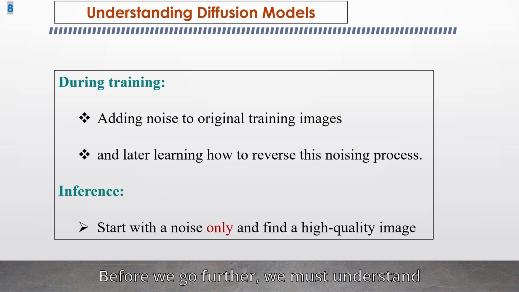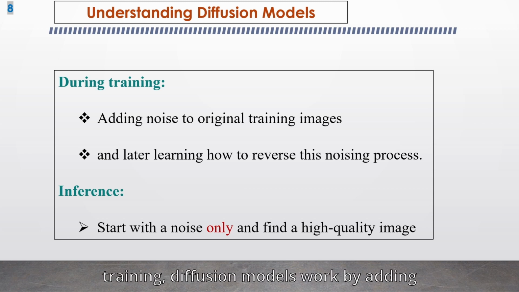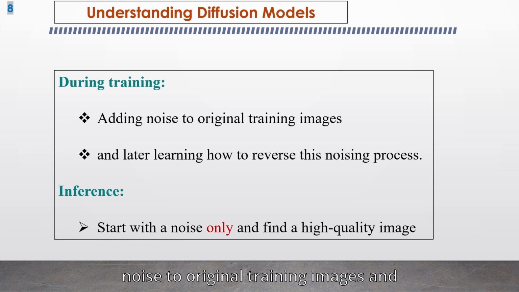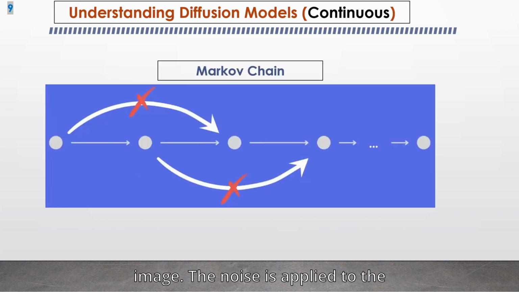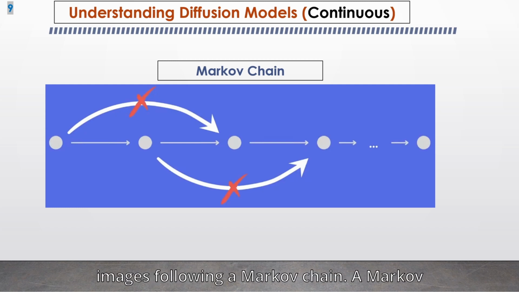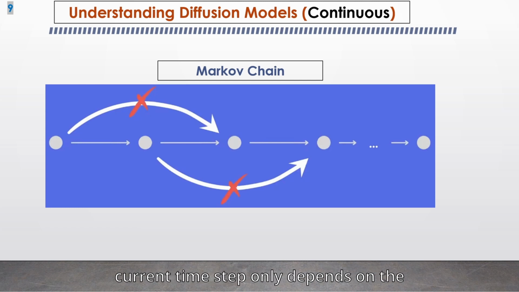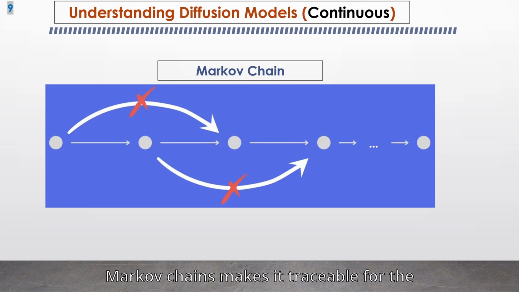Before we go further, we must understand diffusion models. In a simple way, during training, diffusion models work by adding noise to original training images and later learn how to reverse this noise process. And during inference time, the trained diffusion model will start with noise only and find a high-quality image. The noise is applied to the images following a Markov chain. A Markov chain is a chain of events where the current time step only depends on the previous time step. This assumption of Markov chains makes it tractable for the noise adding to be reversed later.